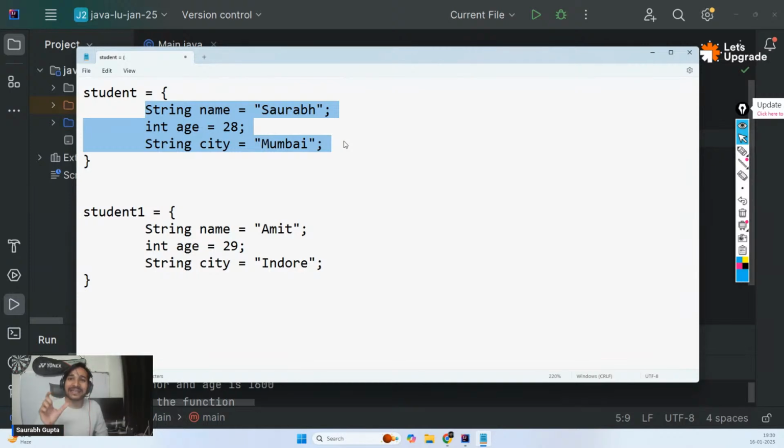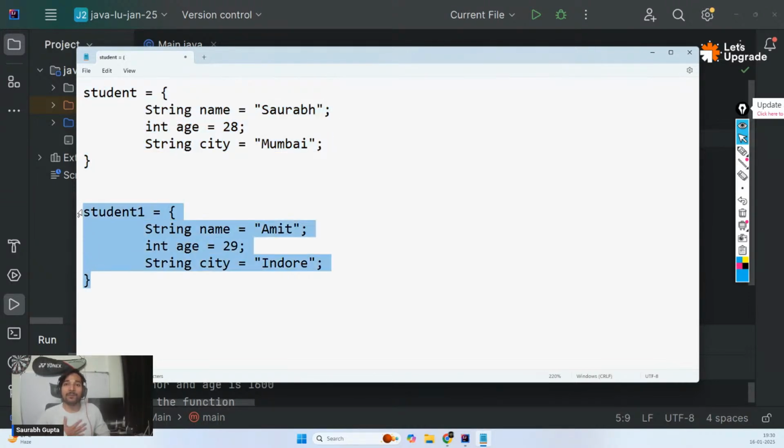But guys, is the first idea cleared of what is an object? Everyone, please confirm that real quick. First of all, confirm that. So anything and everything in this world is an object. This is one student object. This is a second student object. I am one human object. You are one human object.